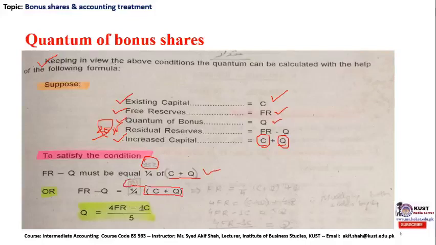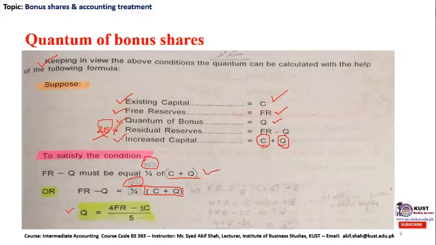Rather than writing 25%, we have depicted it by 1 over 4. So the quantum, which is Q, is equal to (4F minus 1C) divided by 5.